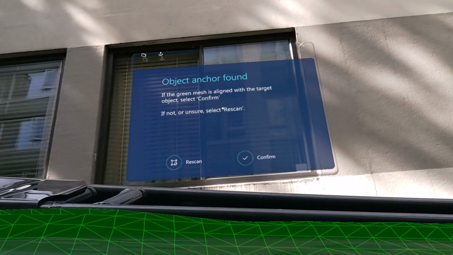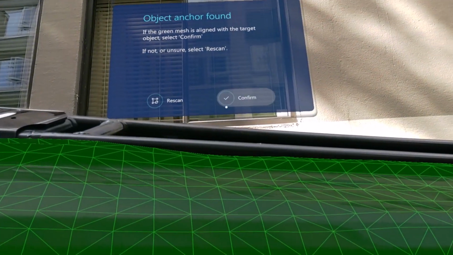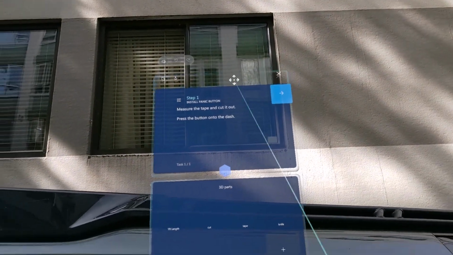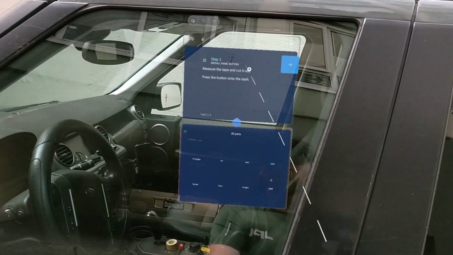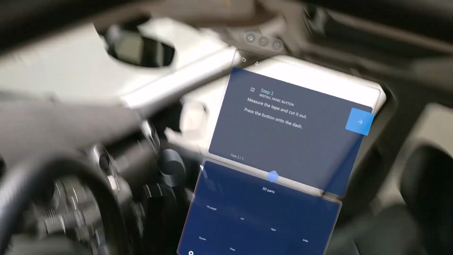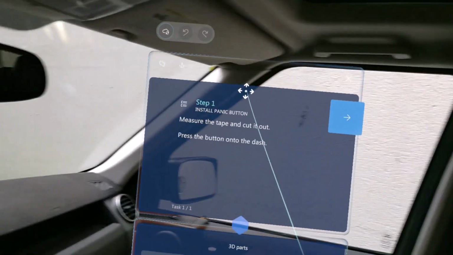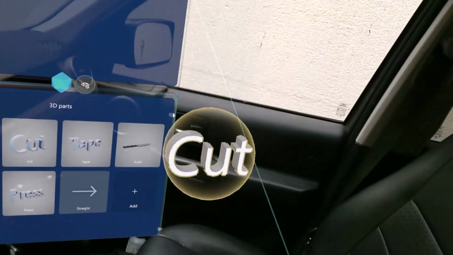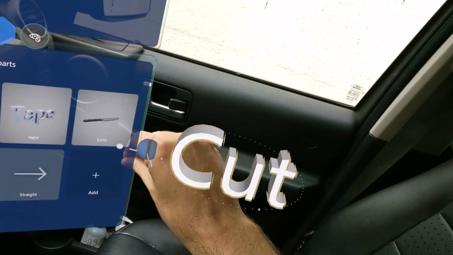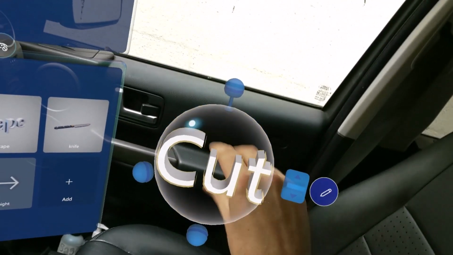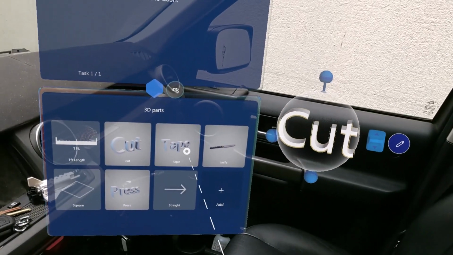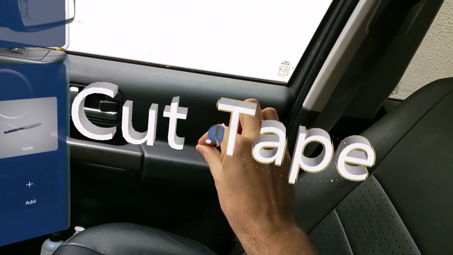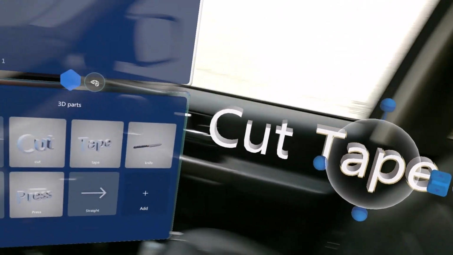So I can say, if the green mesh is aligned, confirm. And click that button just by looking at it. Now I'm going to put my menu in here, in the car. Get in the car. So let's see. Measure the tape and cut it out. So now you can see I'm just grabbing these holograms and moving them around. I'm just going to have these instructions floating here. Rotate them. I think that's good enough for me.